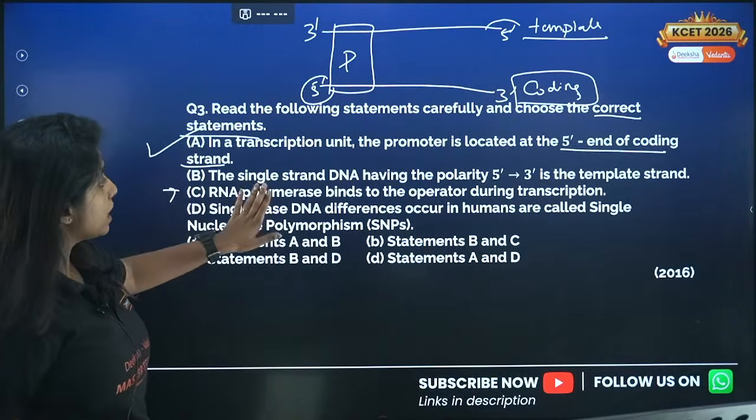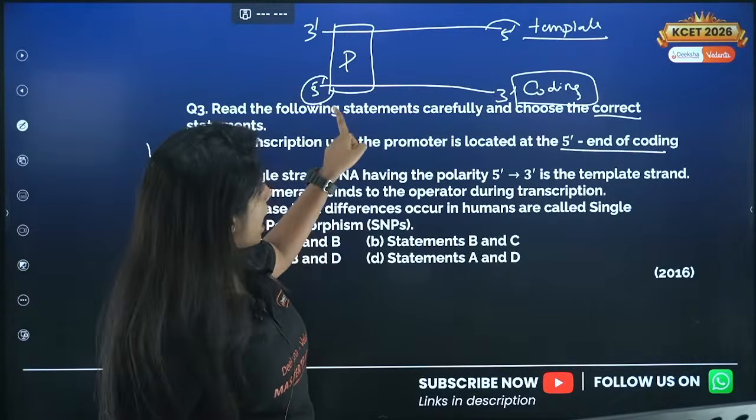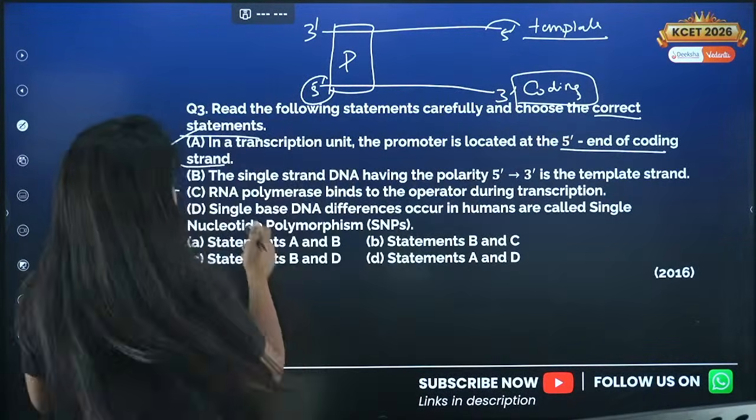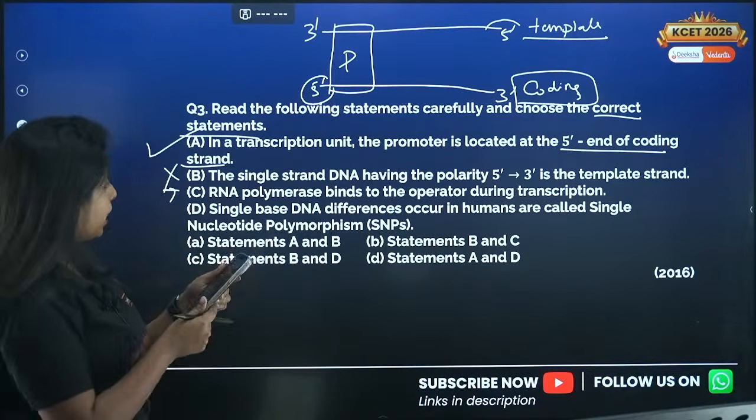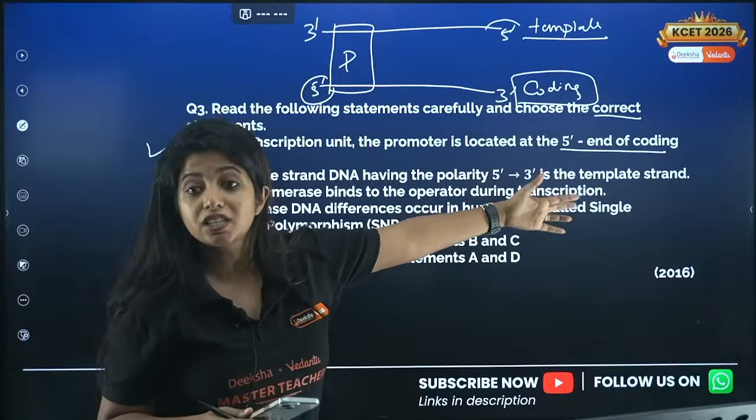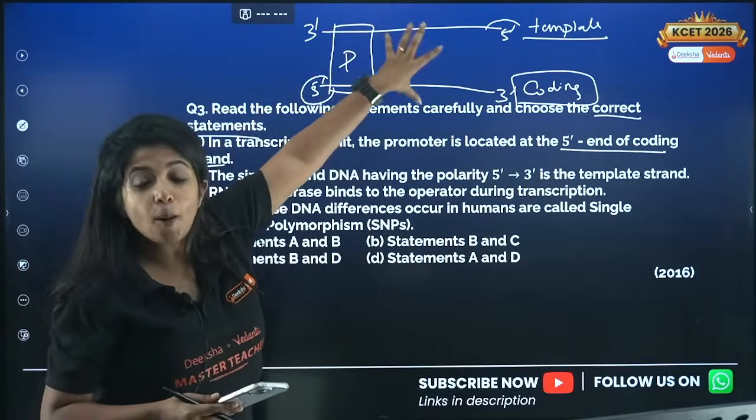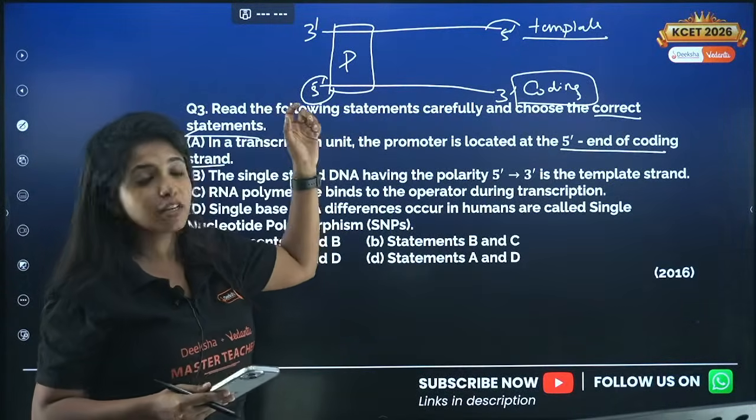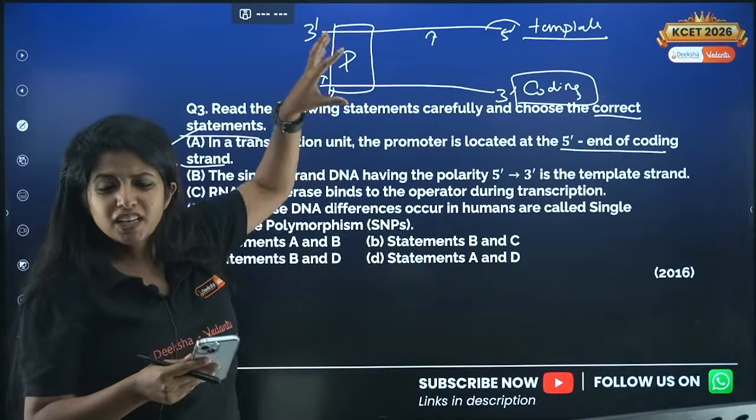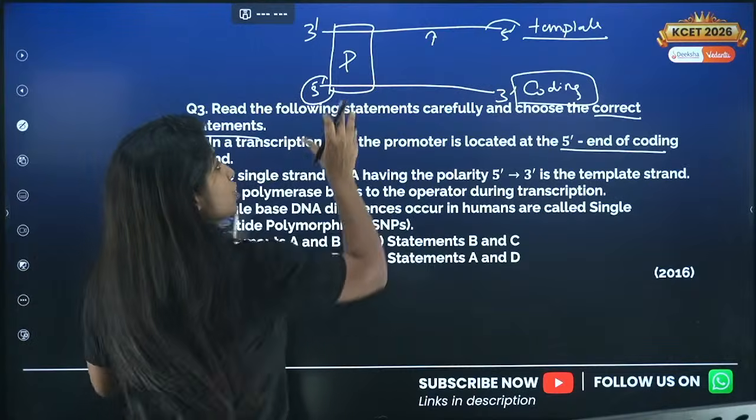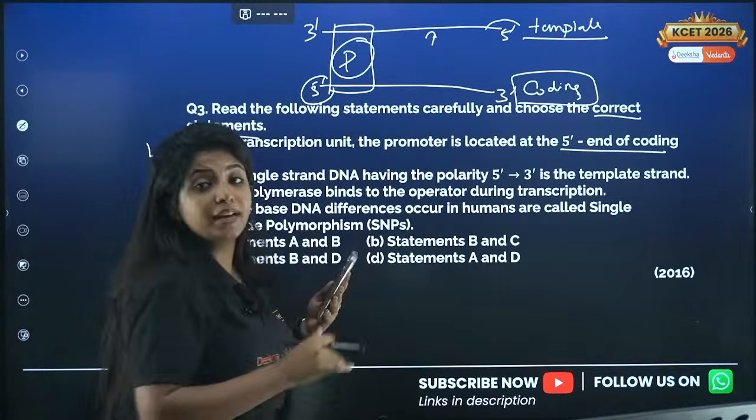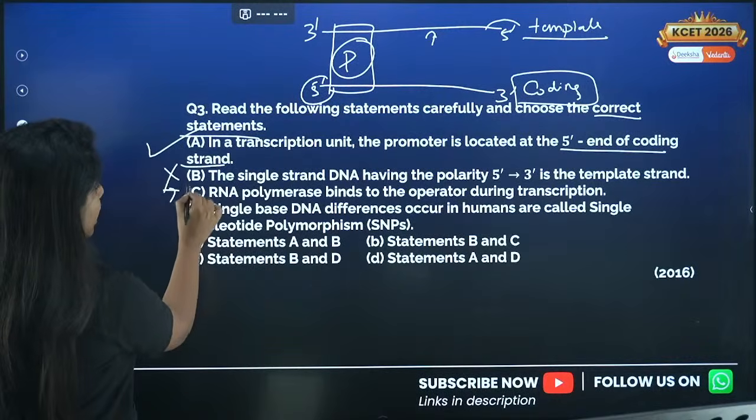Now statement B, the single strand DNA having the polarity 5' to 3' is the template strand? No, it is the coding strand. So this statement will be wrong. Okay, next statement, RNA polymerase binds to the operator during transcription. Now there is a region known as the operator region. Do you think RNA polymerase, which is responsible for the transcription of this template strand, binds on the operator region? No, it actually binds on the promoter region, and only when it attaches over here will it be able to initiate the whole process. So this is again a wrong statement.